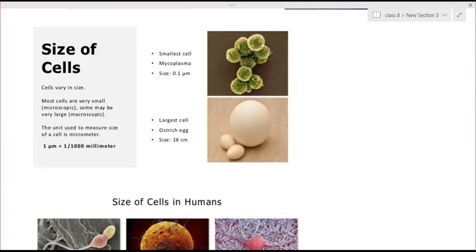Ma'am, is there something to measure the large cells also, like macroscopic? Yeah, but that is much more enough. We will use centimeters, millimeters for the larger units. For the smaller units, we generally use micrometers.